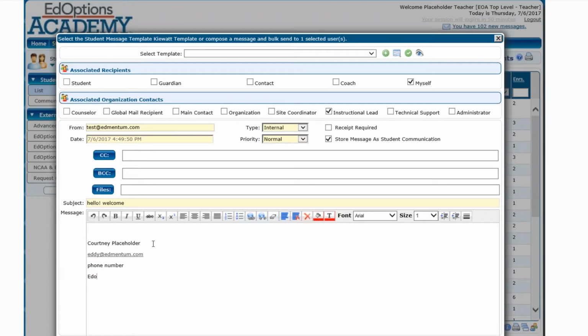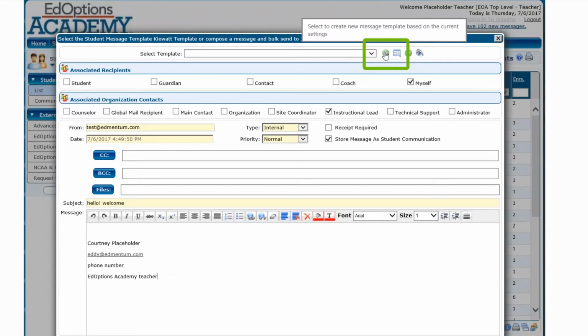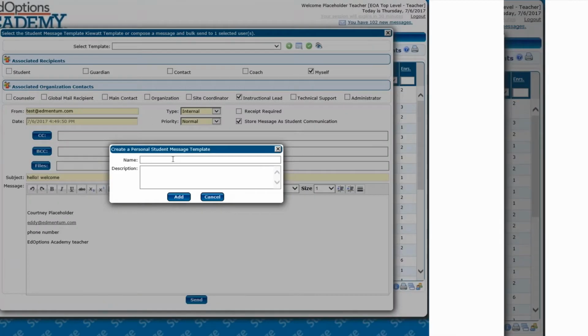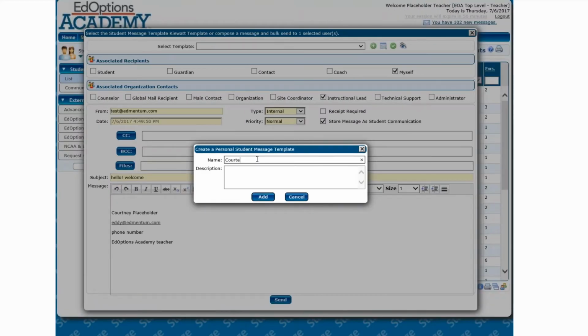I can keep that as my signature, and then I can actually come up here and hit this little plus sign that is going to create a new template. So I can name this my own name if I want to, because no one else is going to see this except me. So it will be Courtney's template, and I'm going to make this my signature.